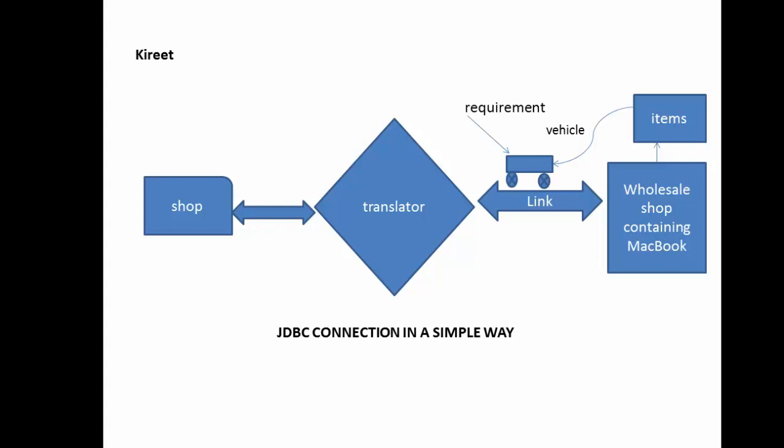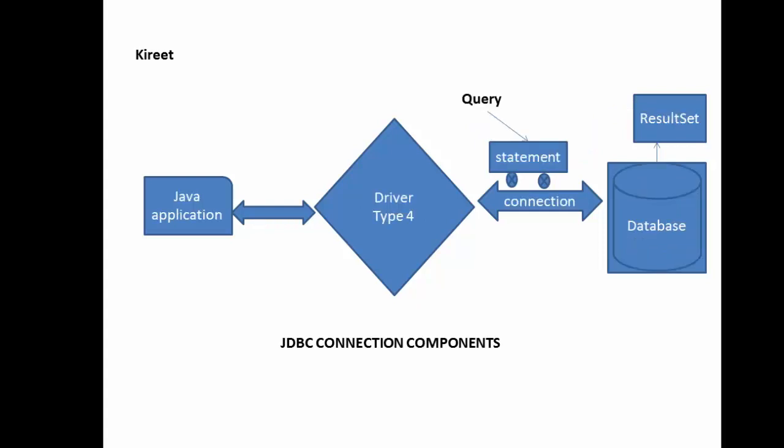Now this scenario is being converted into technical terms. Our shop is the Java application, so the Java application correlates to our shop. The translator is the driver, the type 4 driver that is in direct communication with the wholesale shop owner. The wholesale shop owner is the database, which will be processing the requirements for us.